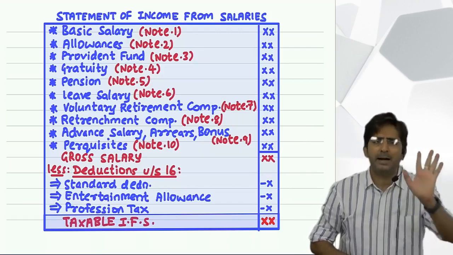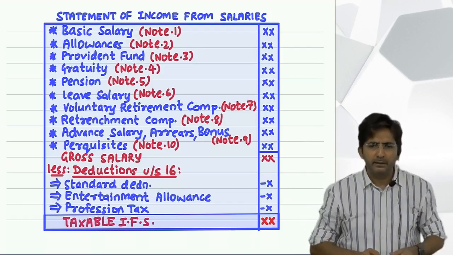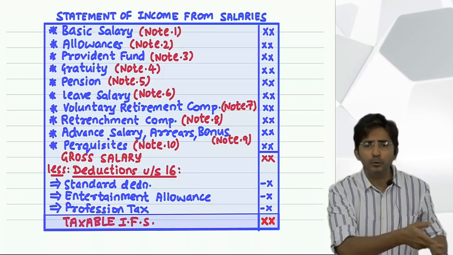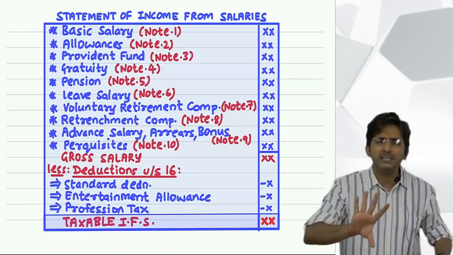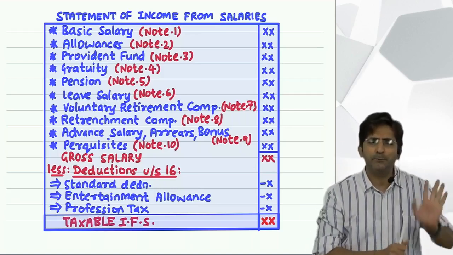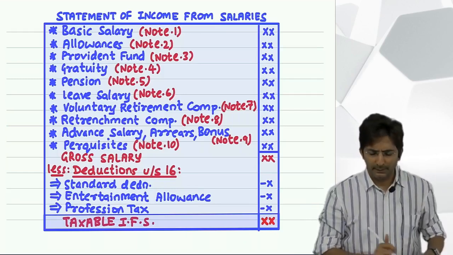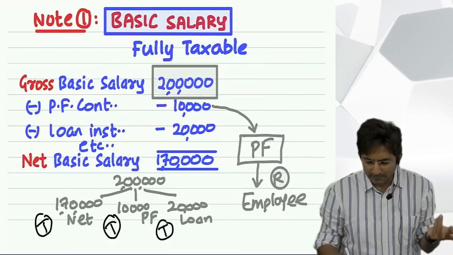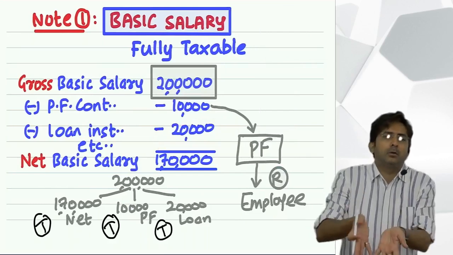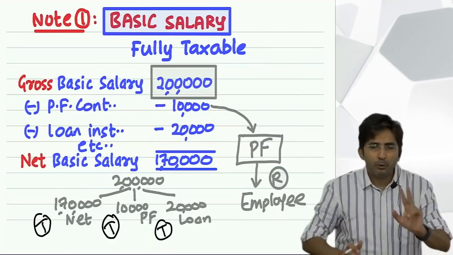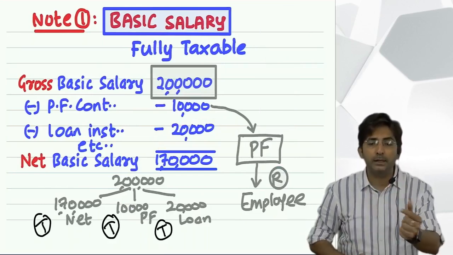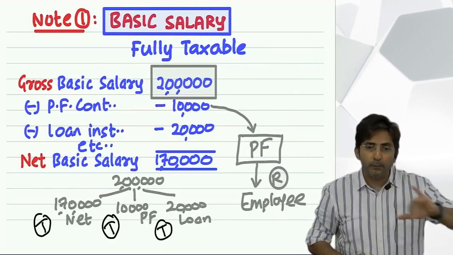Every company, even if you start doing a job, you don't have to ask the boss. You have to understand that he will cut Provident Fund and profession tax, confirm. See, loan installment, that will come only if you have taken loan. It's not confirmed. But two things are confirmed, they will always deduct: Provident Fund and profession tax.